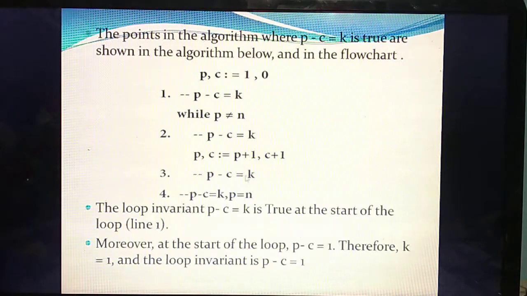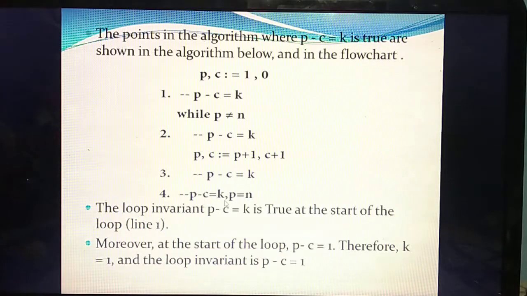Likewise it keeps increasing. When the number of pieces and the number of cuts become the same, you can say this algorithm has a loop invariant.